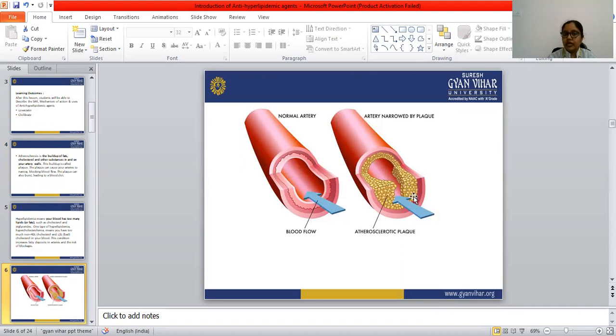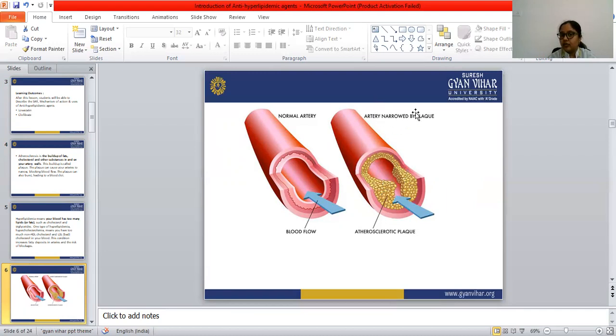We have said that atherosclerosis is the condition in which fat, cholesterol, and other substances build up in or on the arterial wall, and these build-up substances are known as plaque. Due to this atherosclerotic plaque, the artery becomes narrow.